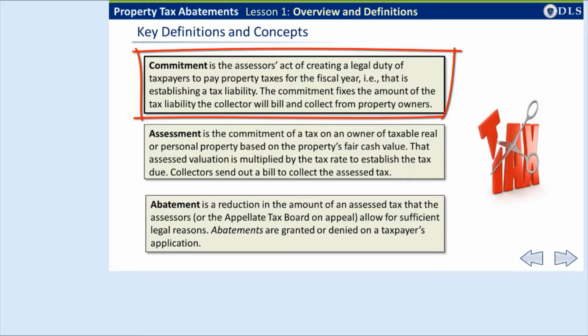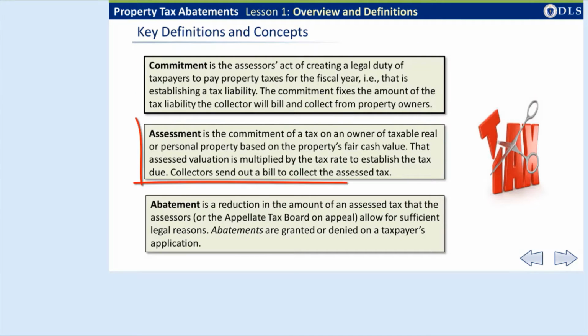You give or commit the list with a warrant to the collector. The warrant authorizes the collector to collect the taxes owed by each taxpayer in the list. The commitment fixes the liability or legal duty of the taxpayers to pay the tax owed.